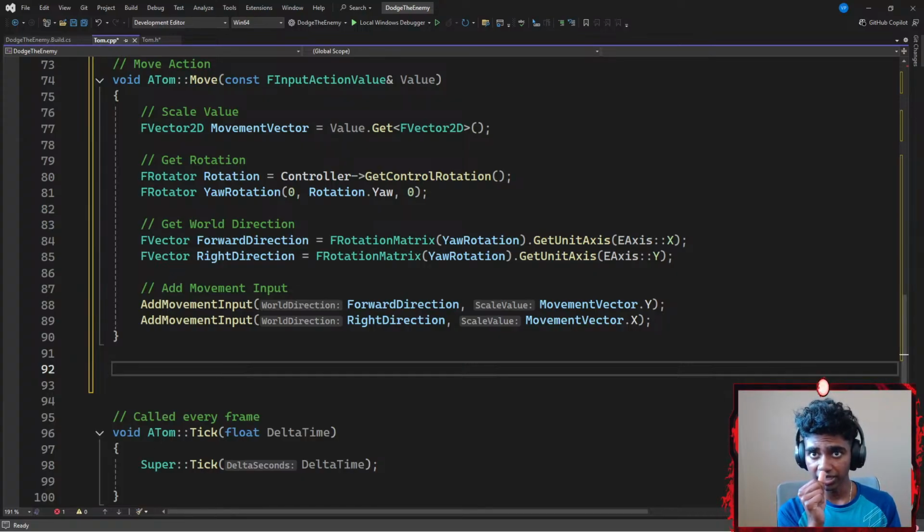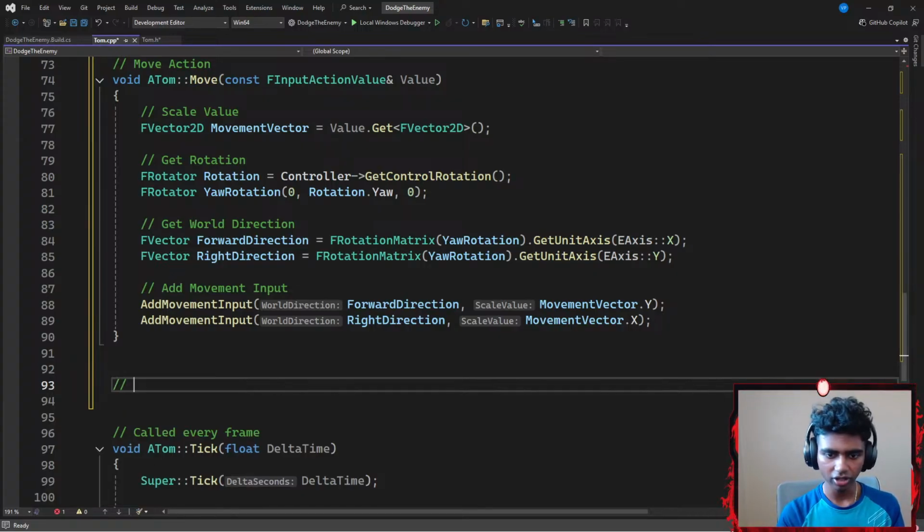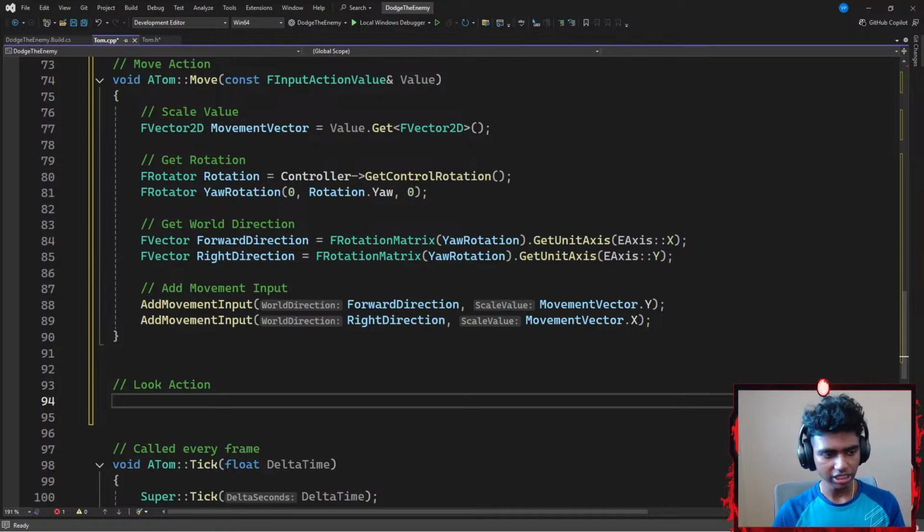So I'm going to go with something like another comment called something like look function. And guys, I just realized that once I'm done with this, I might actually move on to learning my actual enemy logic, maybe next stream, not next stream, the stream after it, because next stream, which is tomorrow, is going to be a special stream because it's Tuesday and I do something that is not actually programming. I still do have some of my college assignments that I got to complete today. That's the reason I'm constantly looking at the time, because I do have something to do as well.